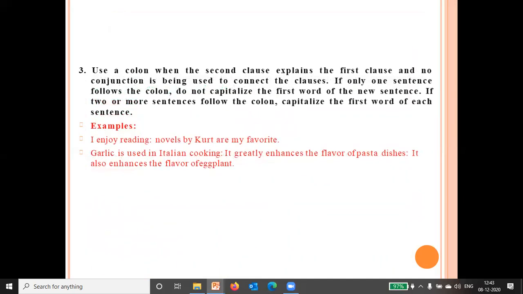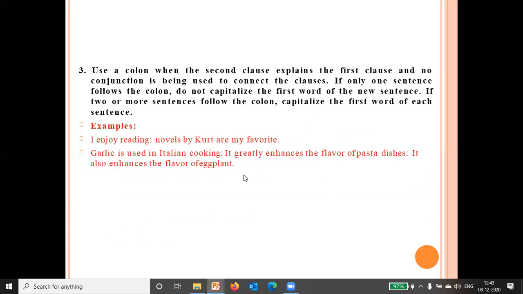Next, use a colon when the second clause explains the first clause and no conjunction is being used to connect the clauses. There is no conjunction and the second one is explaining the first clause. Okay. If only one sentence follows the colon, do not capitalize the first word of the new sentence. If two or more sentences follow the colon, capitalize the first word of each sentence.